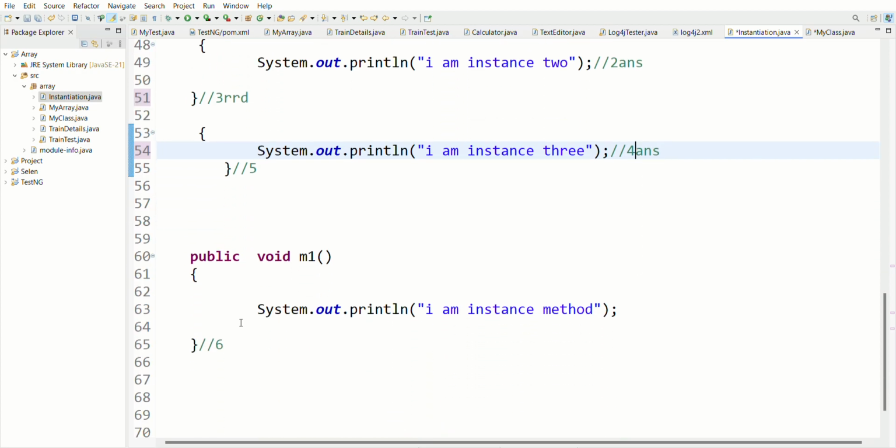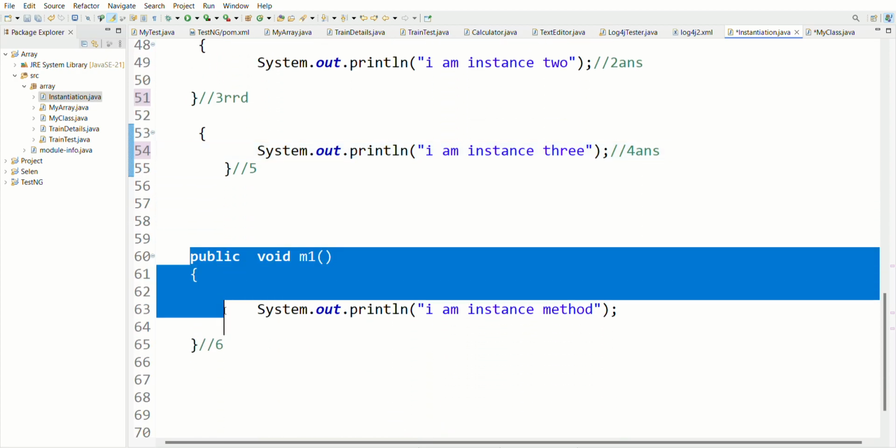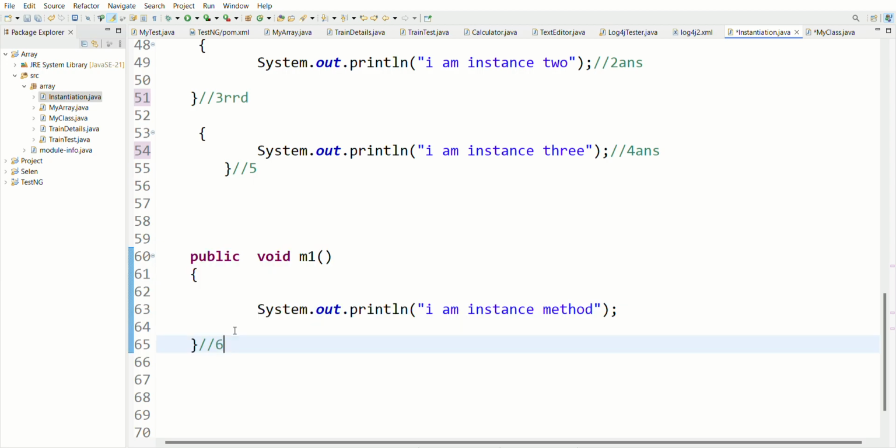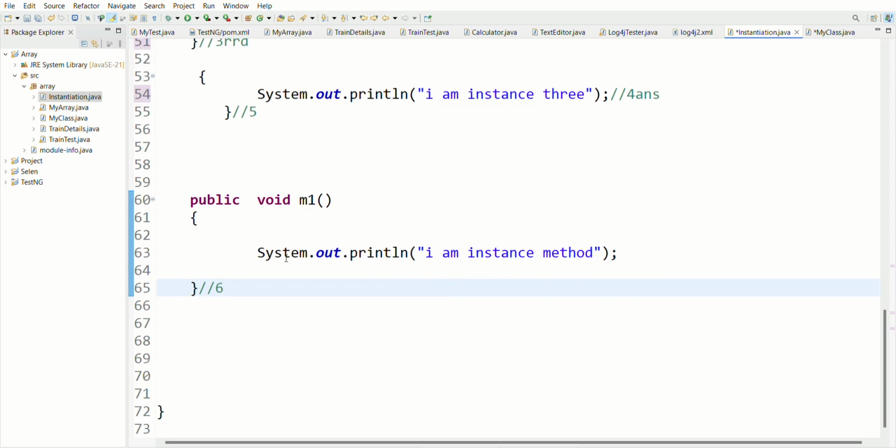And M1 will get the memory, but it won't be executed until we call this method. Until we call this method, it won't be executed. Got it? It will get the memory, but it won't be executed. We have to call this method explicitly in my program.